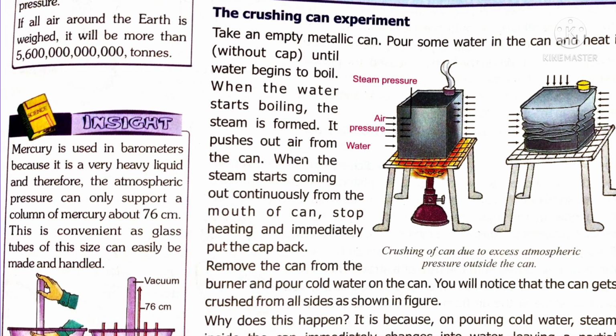The next activity is the crushing can experiment. Take an empty metallic can, pour some water in the can and heat it. The water begins to boil. When the water starts boiling, steam is formed. That means water vapor is rising from the liquid because of the temperature. Now stop the heating process. Remove the can from the burner and pour cold water over the can.